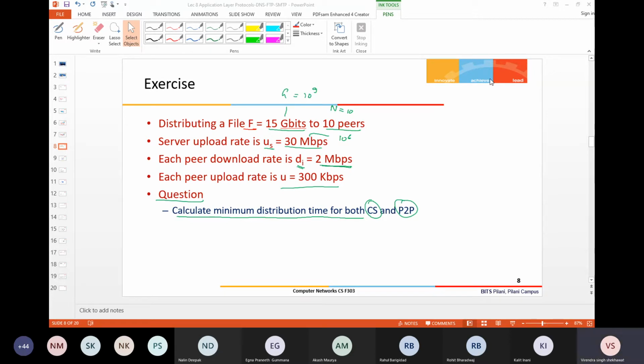Yes, anyone got the answer? At least the first answer for client-server: the time required to distribute the file among 10 peers for these numbers. Okay, yes, I got the first answer: 7,500 seconds. Yes, for client-server, it is 7,500 seconds. What about peer-to-peer?